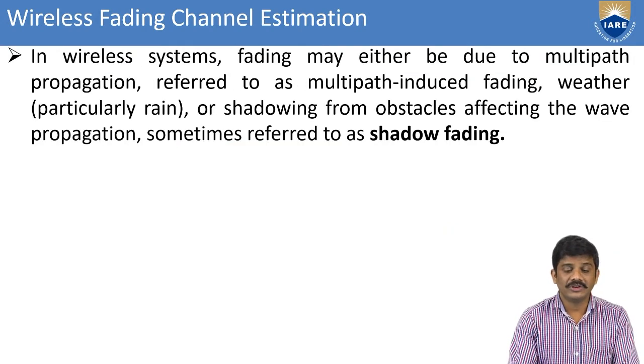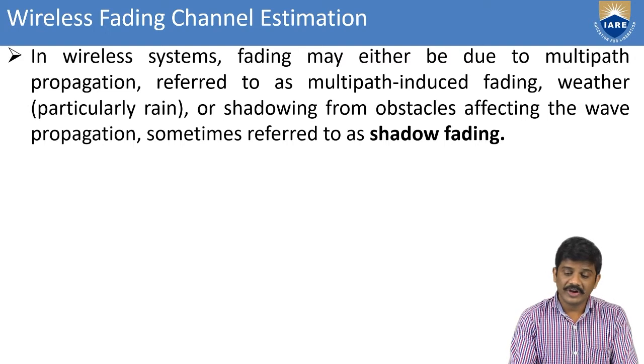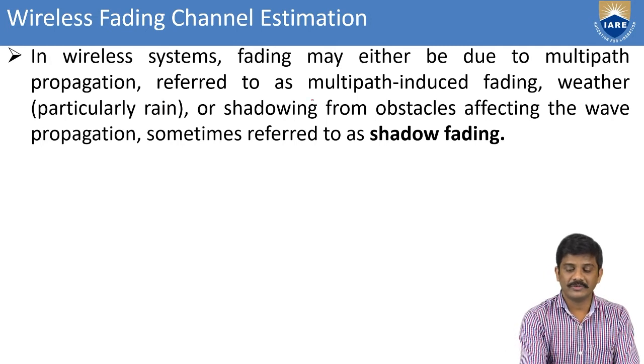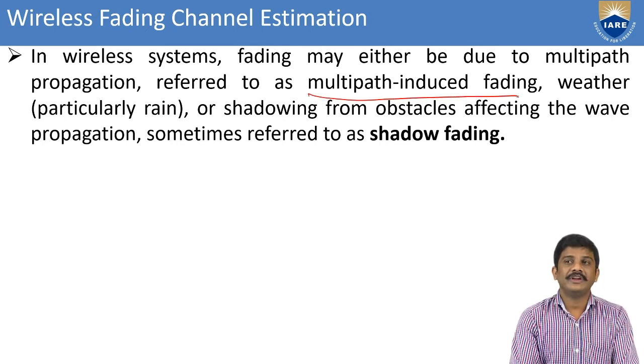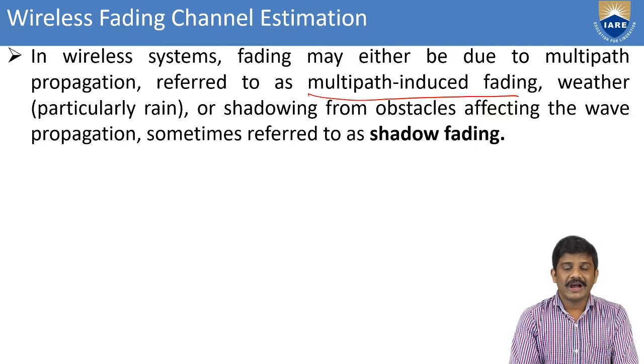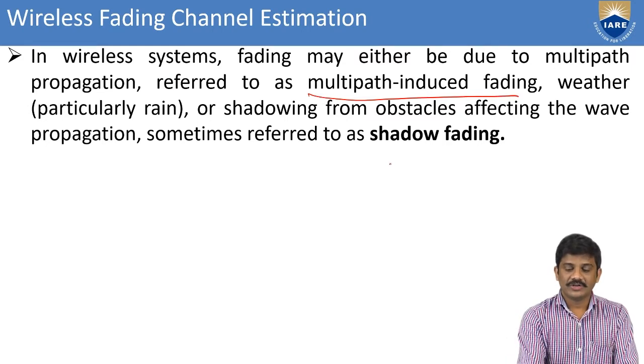Coming to the wireless system, fading may be due to multipath propagation, also referred to as multipath induced fading. Or, whether it is rain or shadowing from obstacles, the wave propagation is affected, and that is sometimes referred to as shadow fading.